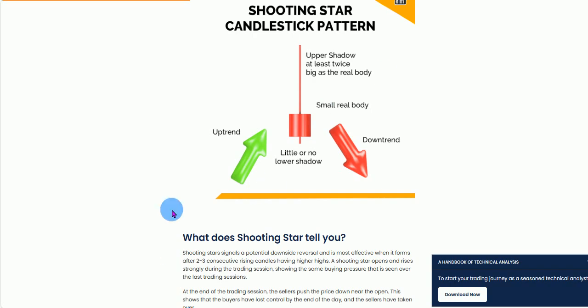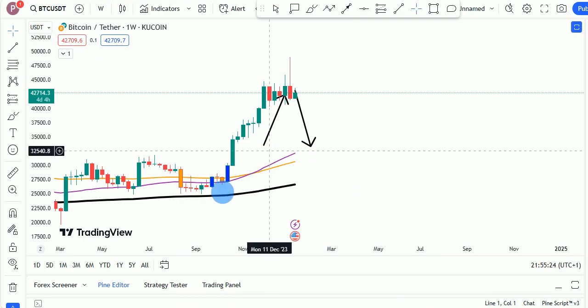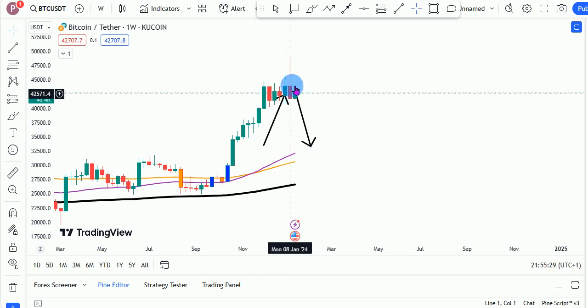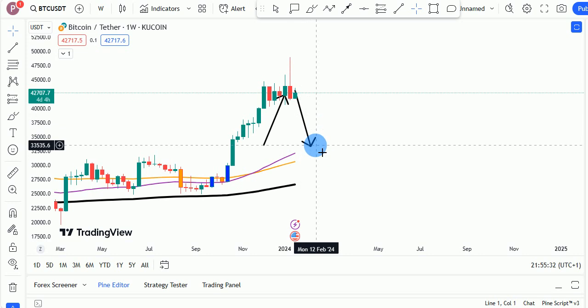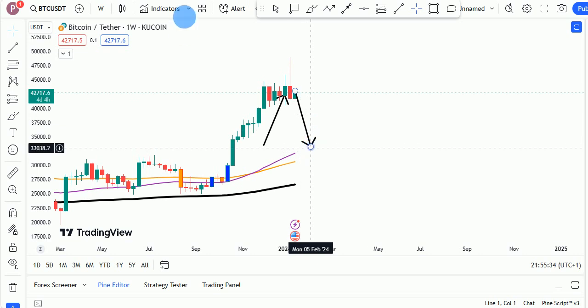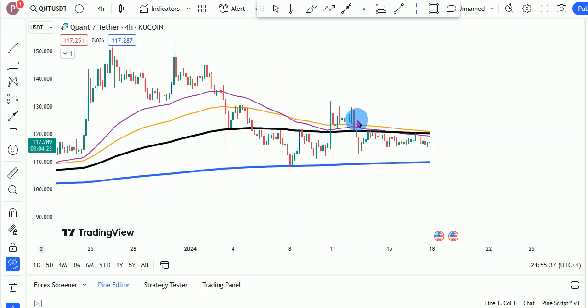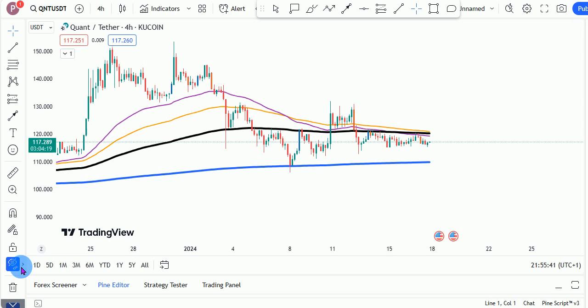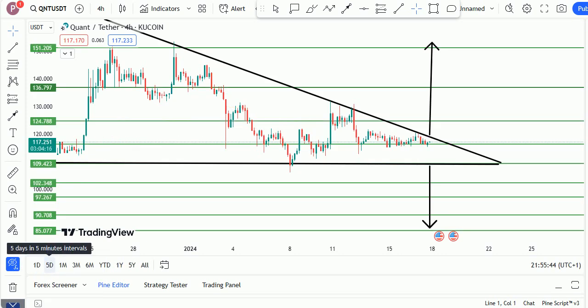As you know, the shooting star candlestick is one of the most bearish patterns after an uptrend. The moment we see this small real body, upper shadow at least twice as big as the real body, we could see a downtrend, right? That is exactly what is happening right here on Bitcoin. Massive uptrend. We have formed this sort of shooting star candle, and we are about to see this massive downtrend. If we see that massive downtrend in Bitcoin, that could mean the same thing. We could see some sort of downtrend right here for Quant going forward, right? So that is something we should be aware of, right?